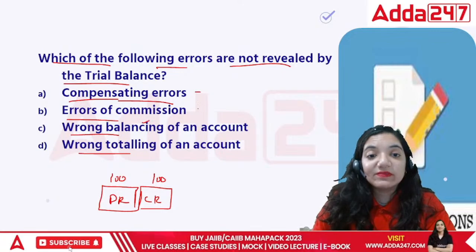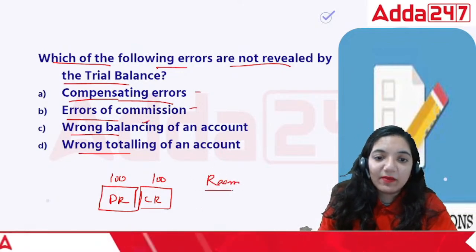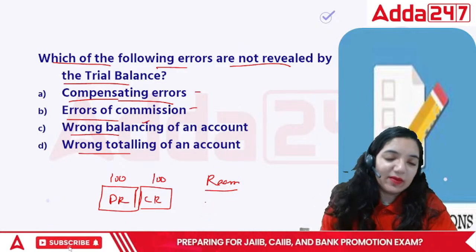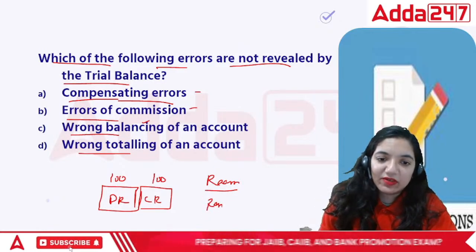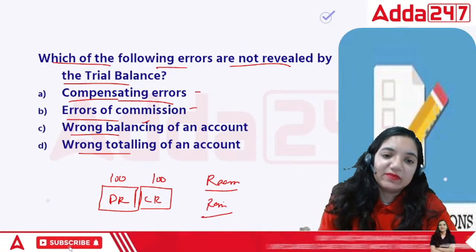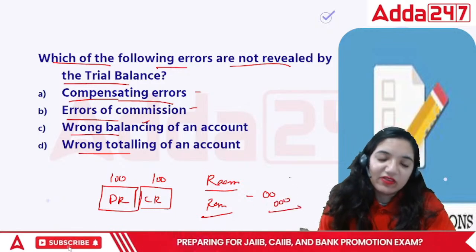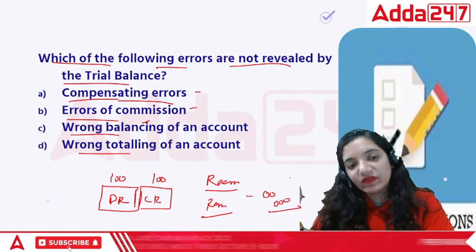Errors of commission are based upon, for example, a particular person named Ram. He had double A in his name, but maybe I would have written his name as RAM. At the same time, maybe I was supposed to put 2 zeros, but I have put 3 zeros. Those kinds of mistakes are errors of commission.